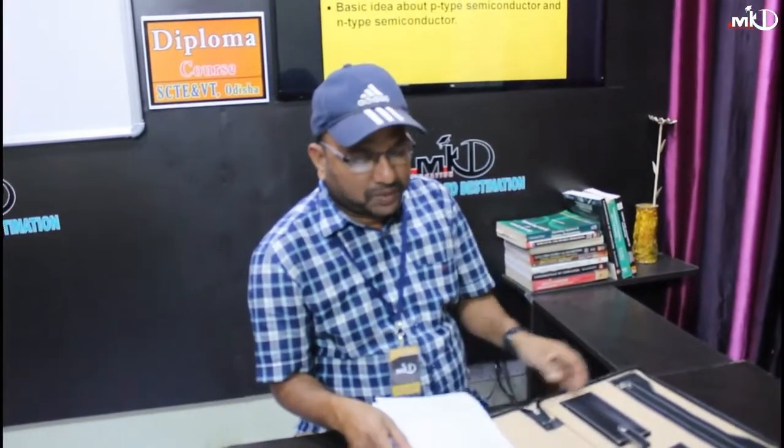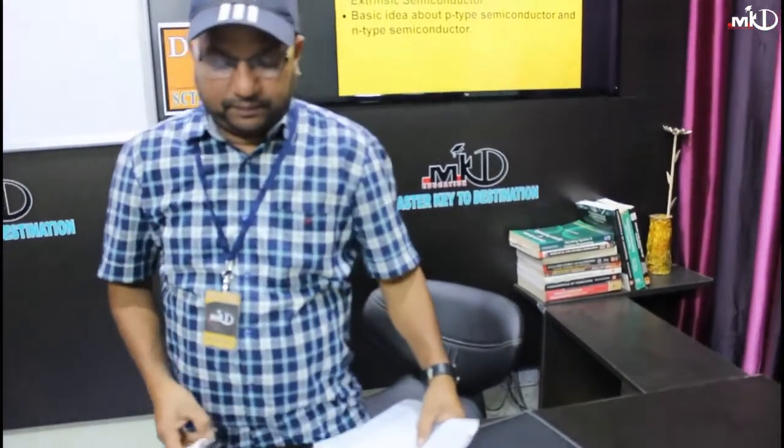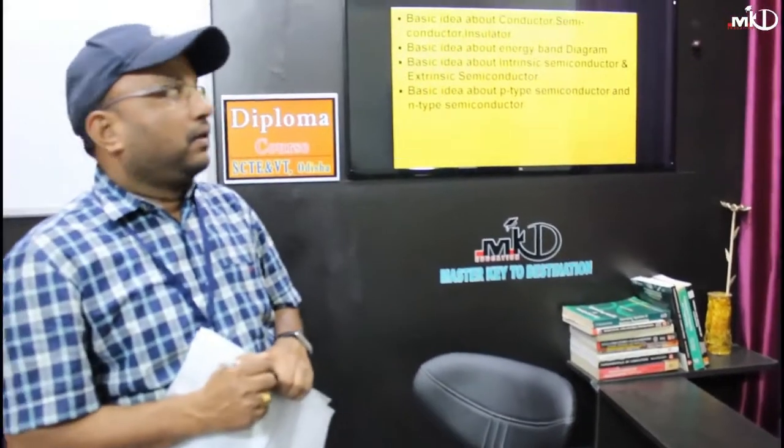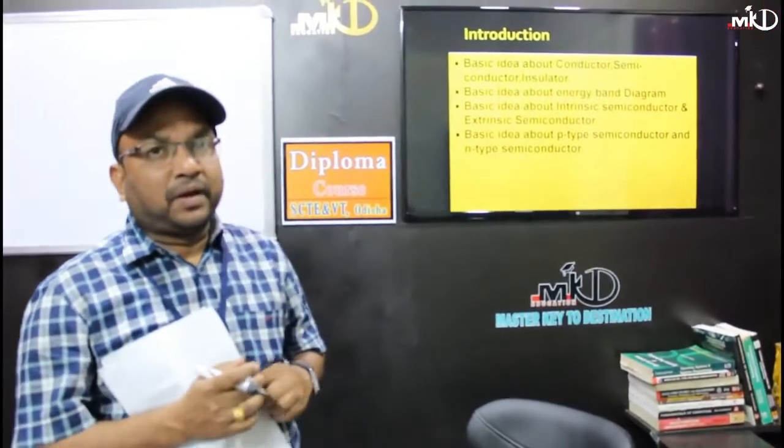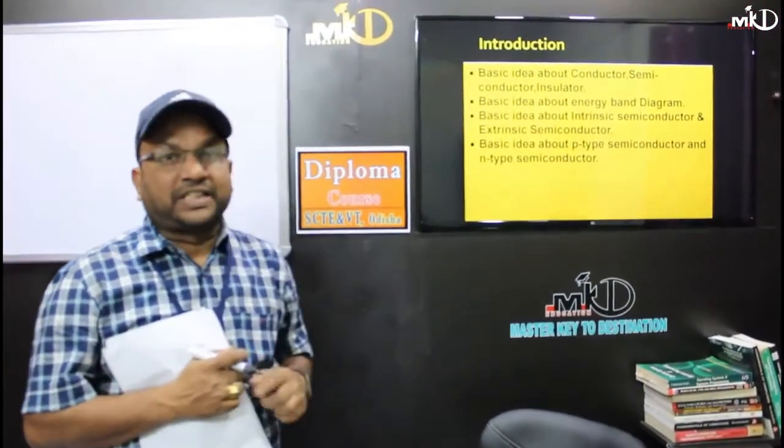let me tell you, before starting, the conductor, semiconductor and insulator classifications.